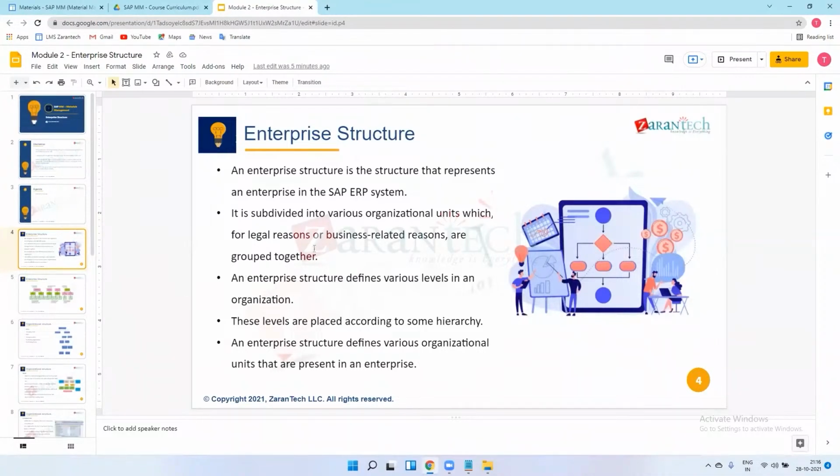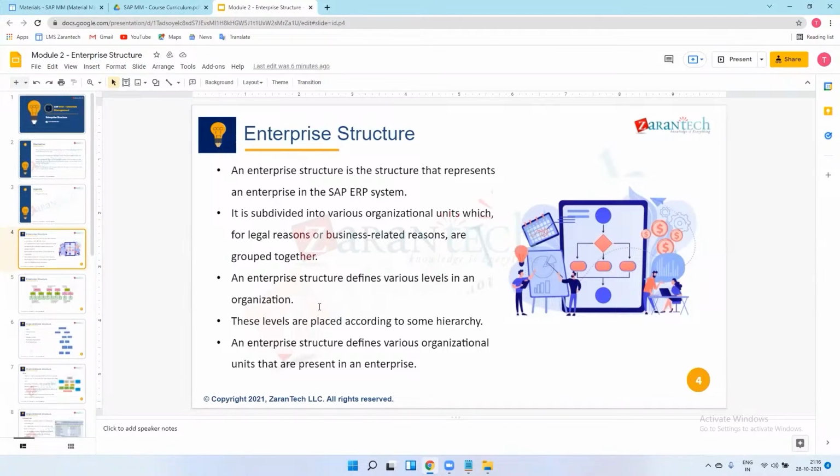I will explain these levels in the next PPT. These levels are placed according to some hierarchy. In every organization we have plants, companies, and storage locations. So all these levels are placed according to their functionality or hierarchy.